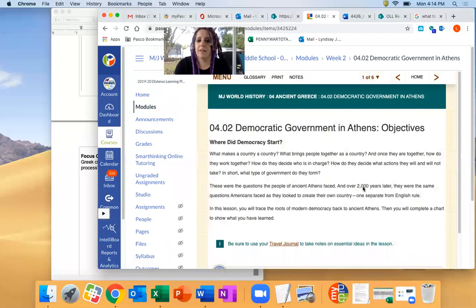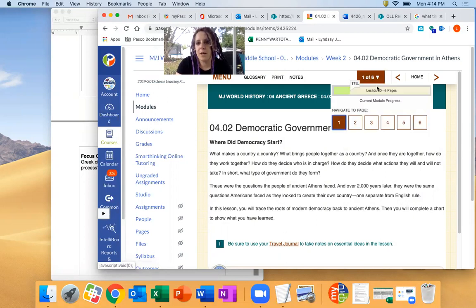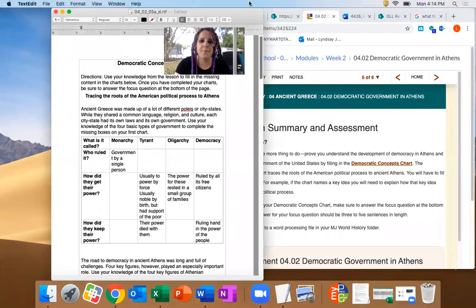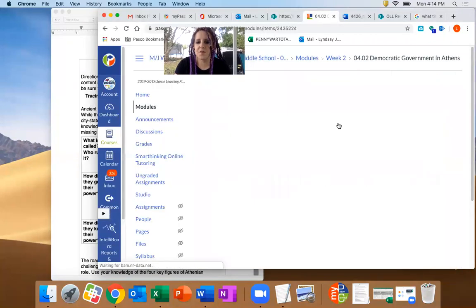Now, they have a travel journal, but I'm going to recommend that you complete the travel journal at the end, and instead you skip to page 6 and download the Democratic Concepts chart, because that's the assignment for this section. If you fill it out while you're reading through the section, it'll be way better for you, and it'll be easier to answer the travel journal questions, and your assignment will be done. So here it is, where I've already pre-downloaded it. Let's go ahead and get started.